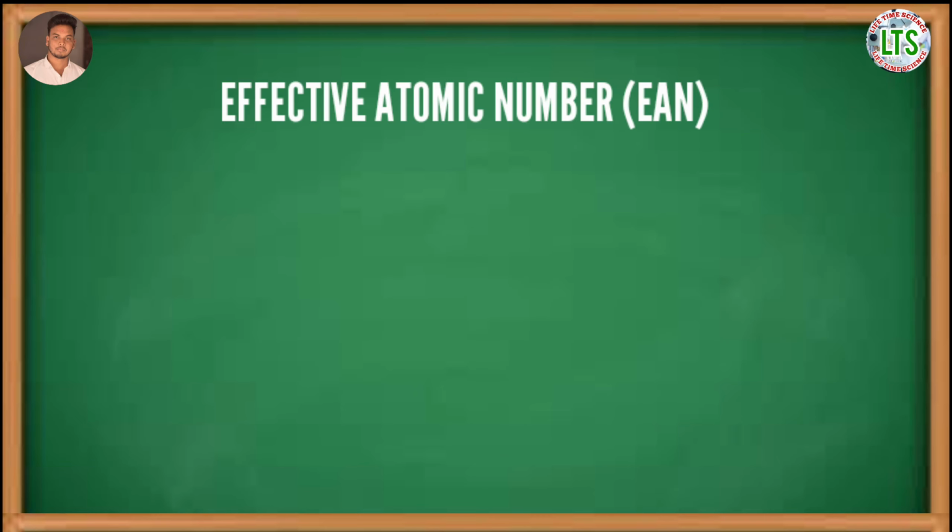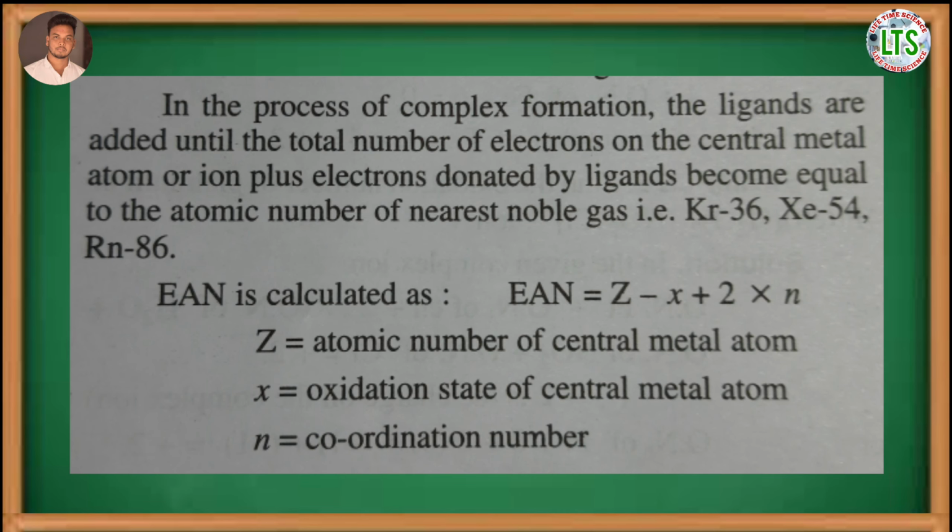Next is effective atomic number or EAN. In the process of complex formation, the ligands are added until the total number of electrons on the central metal atom or ion plus the electrons donated by ligands become equal to the atomic number of the nearest noble gas.